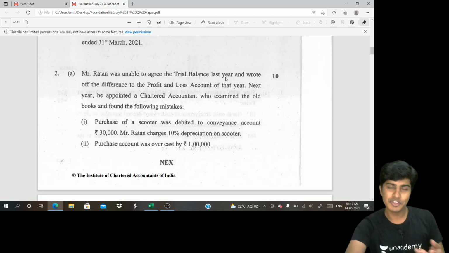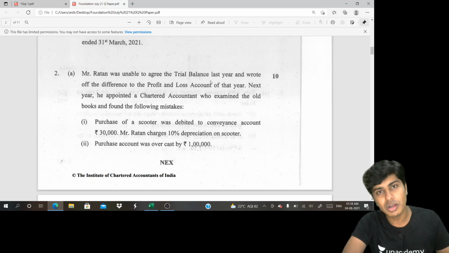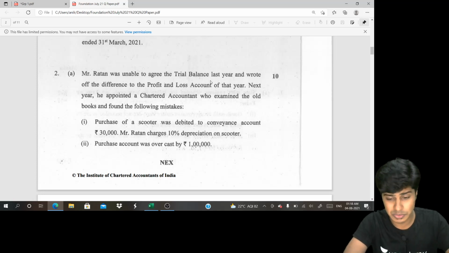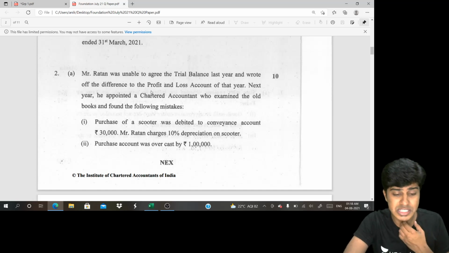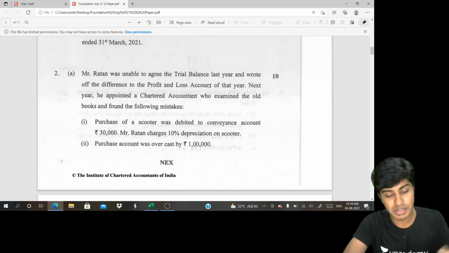Quite obvious. If you just get the language right from the question, you would very easily be able to make out whether it is after final accounts or before. Here they use the words last year, so it's obviously errors identified after preparation of final accounts. And the difference goes to the P&L account. What have they done? Whatever the difference was, there is no suspense account, they have transferred it to P&L.